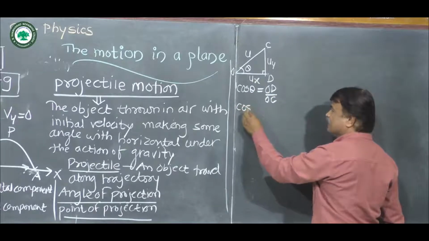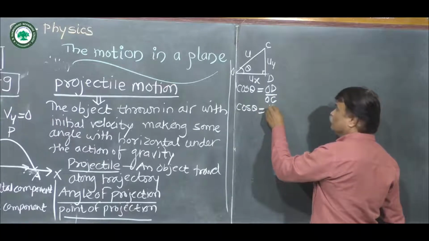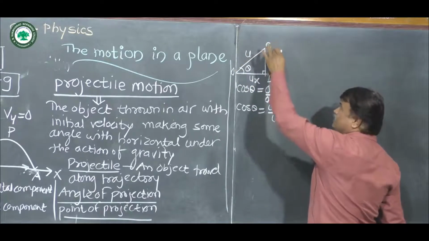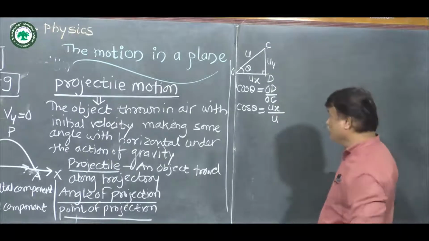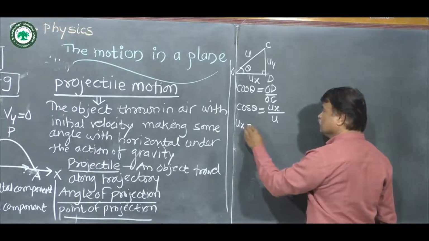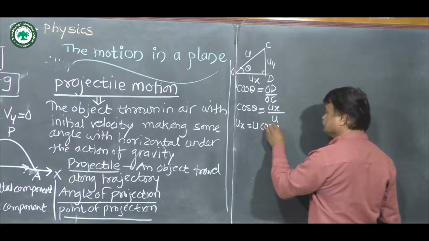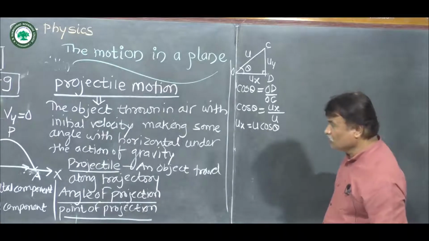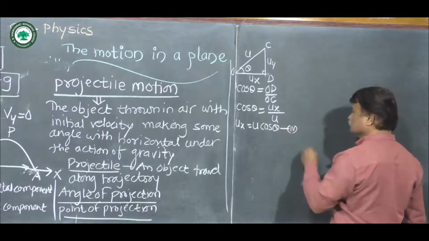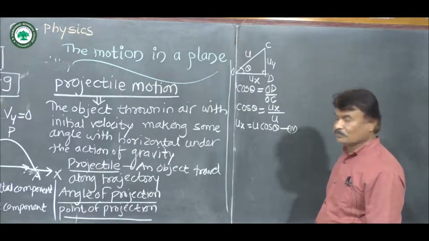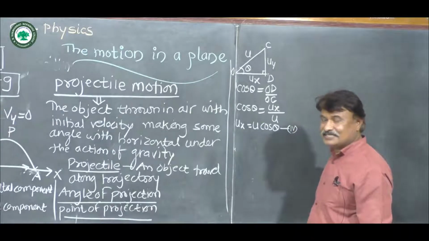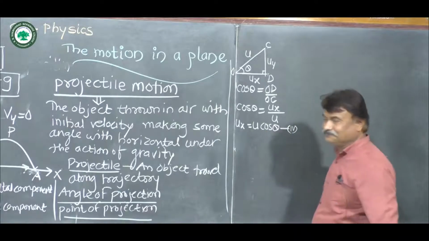So we get cos theta is equal to Ux upon U. Magnitude of OC is given by U. Now rearranging this one, we get Ux is equal to U cos theta. Here we consider this is equation say 4. Ux means component of initial velocity along the x-axis, which is given by U cos theta.